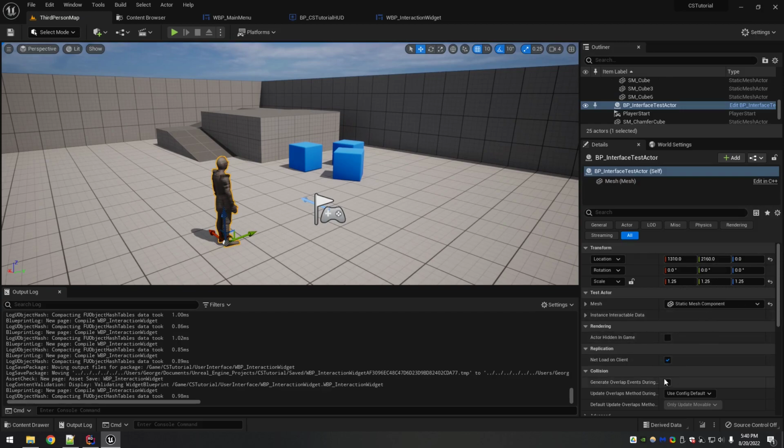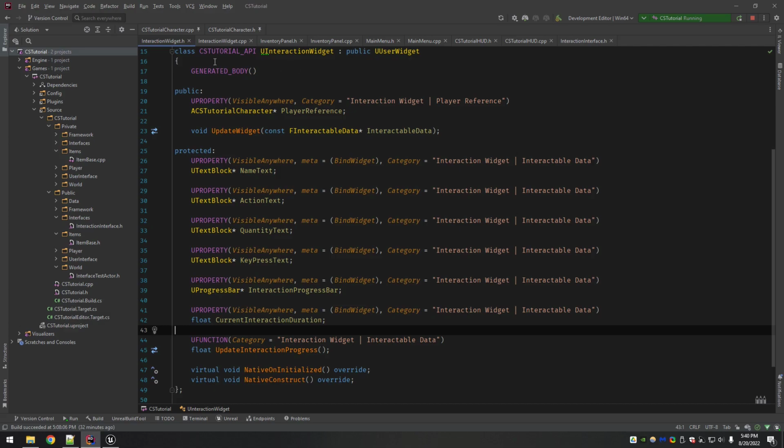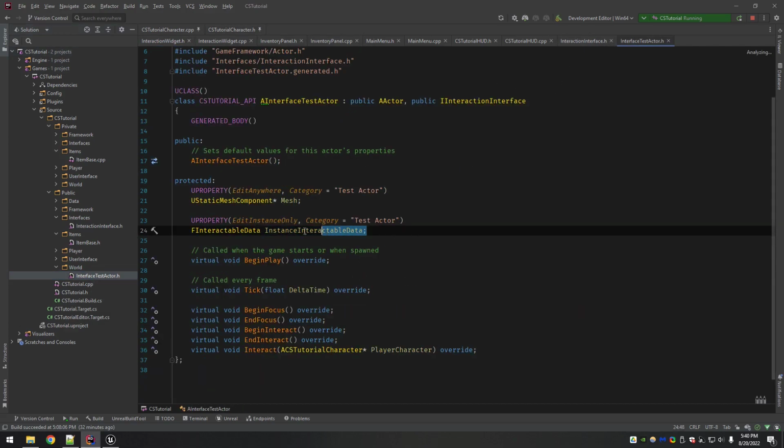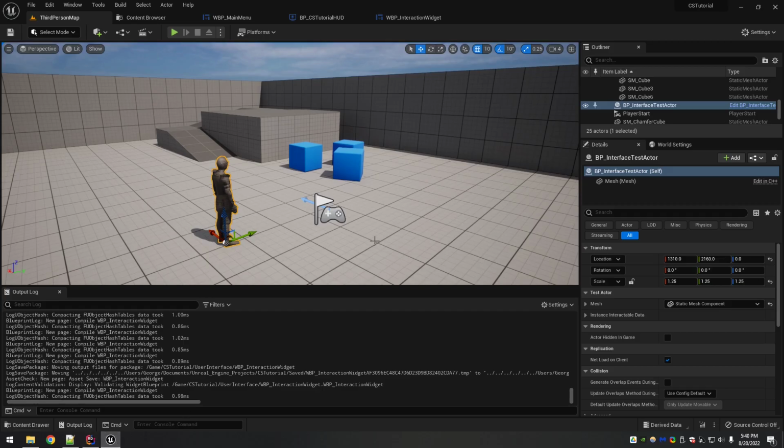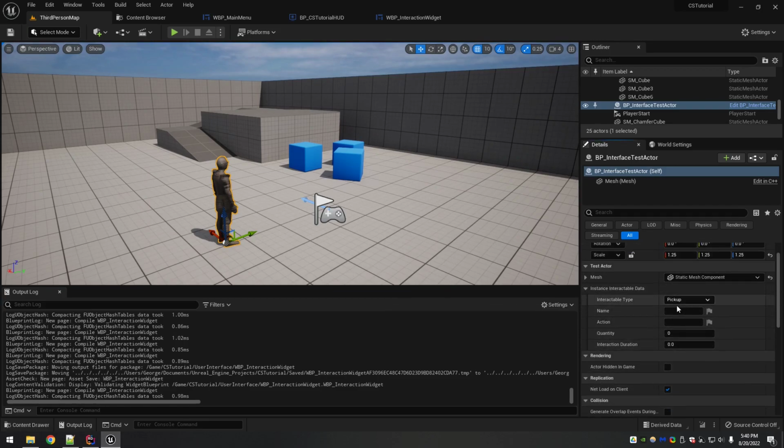Now the question is, did this guy, yeah. Because if you remember, on the test actor, I gave him his instance interactable data, and then we set it here in his begin play. When I come back in here to the editor, here it is, right? So he's got his mesh, and then here's the instance interactable data.